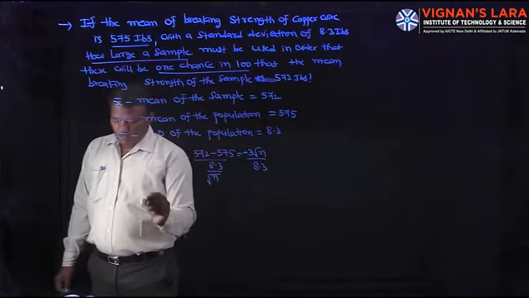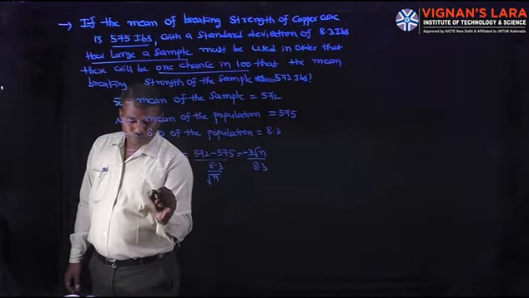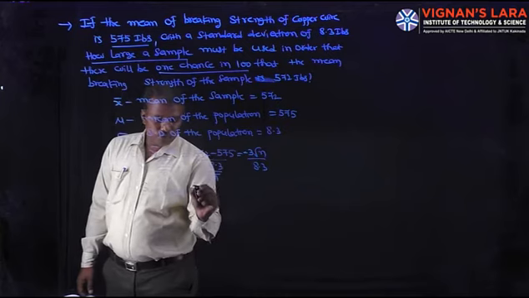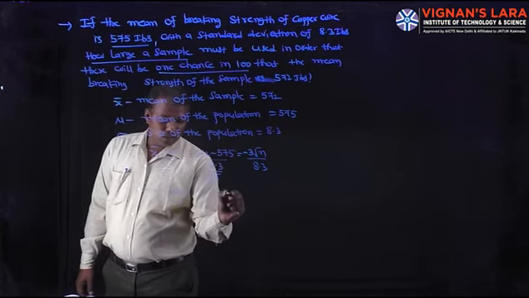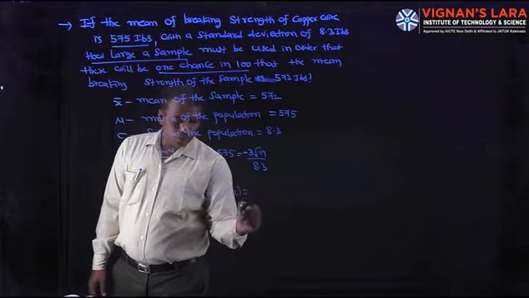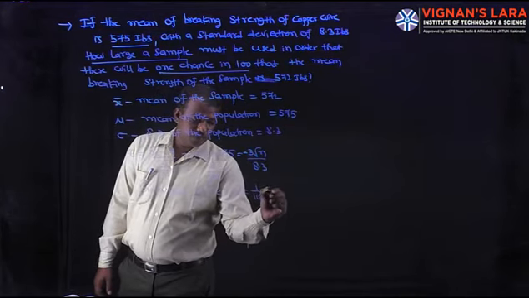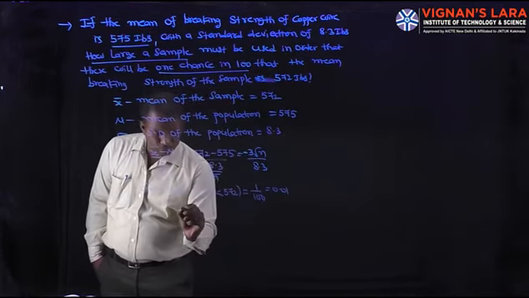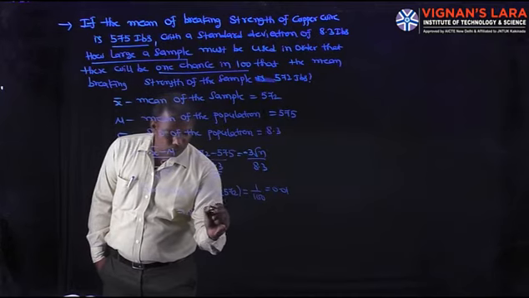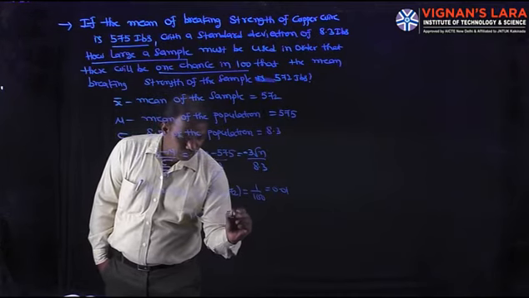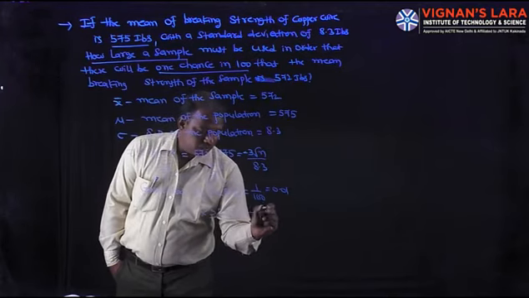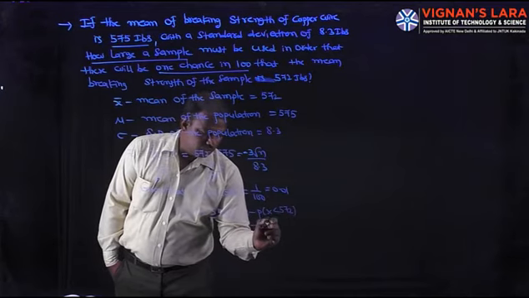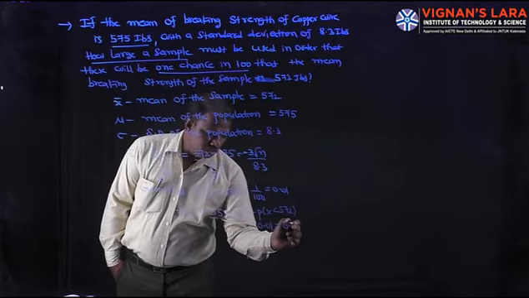And the required probability, given that P of x bar less than 572 is 1 by 100, equals 0.01. From this, P of x bar greater than 572 is 1 minus P of x bar less than 572, that equals 1 minus 0.01, which is 0.99.